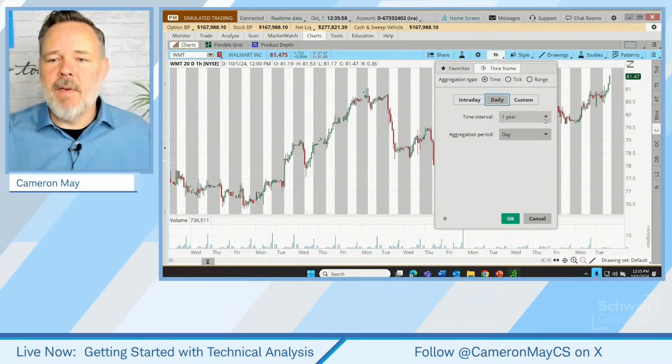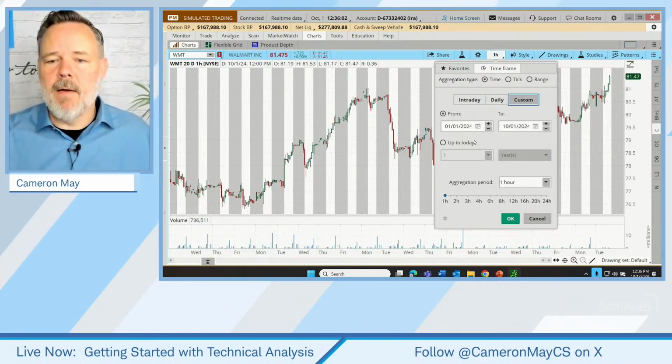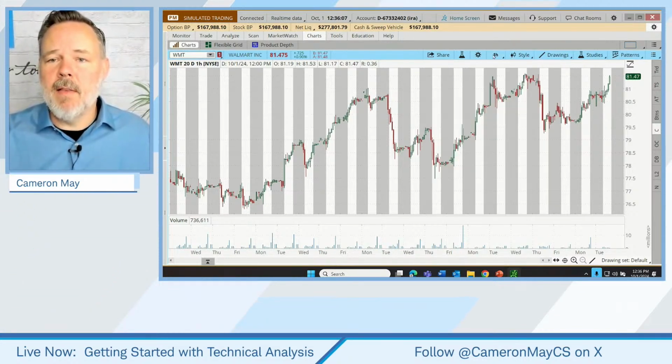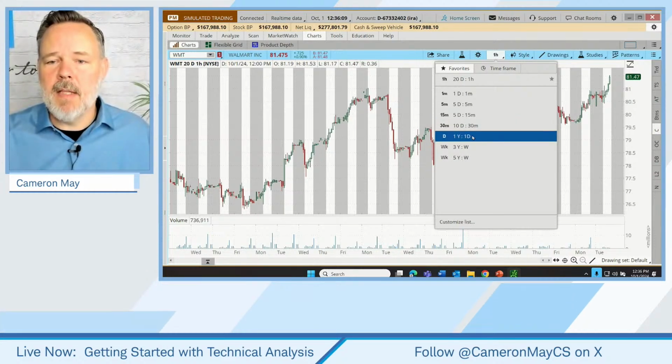We can go for daily time frames here, or just flat out custom right there. So play around with that as time permits on your own, but let's switch this back to a 1-year daily chart.